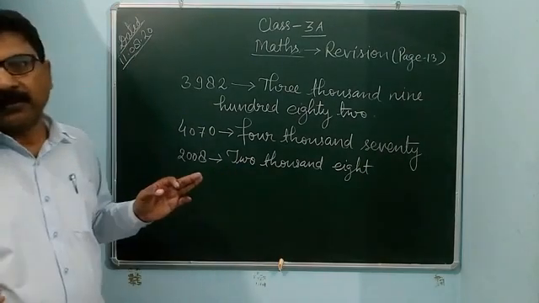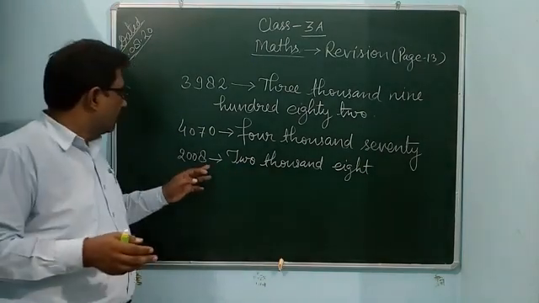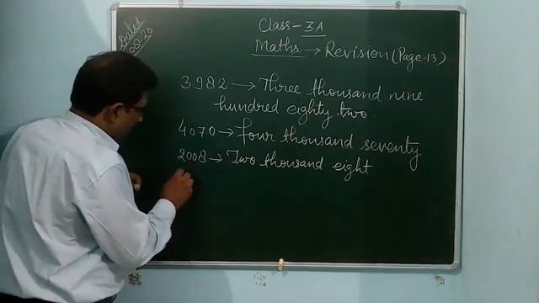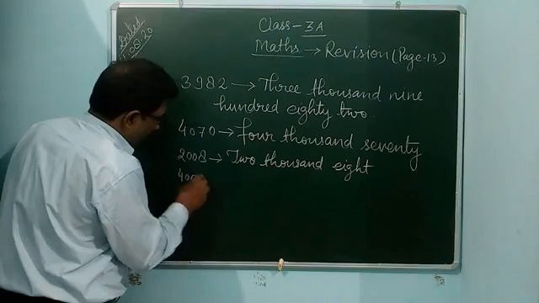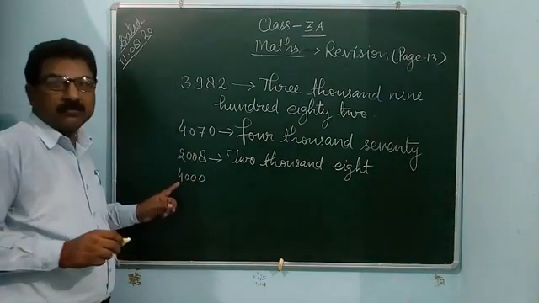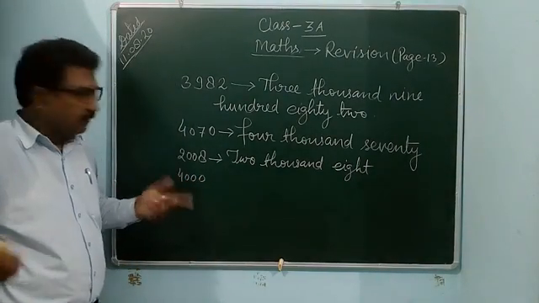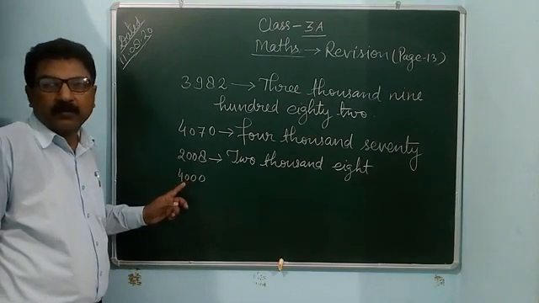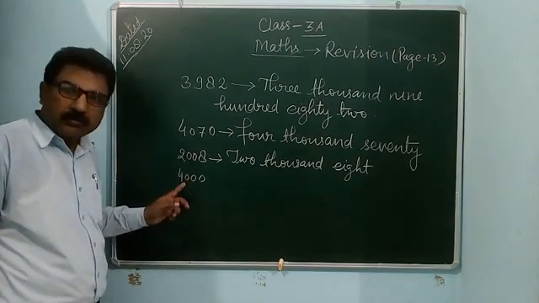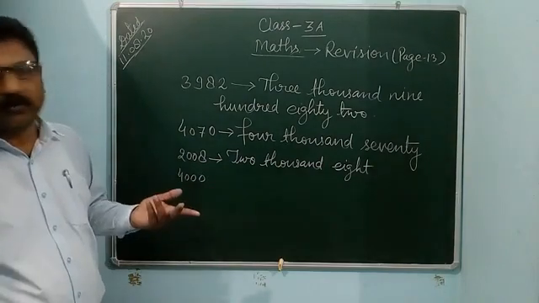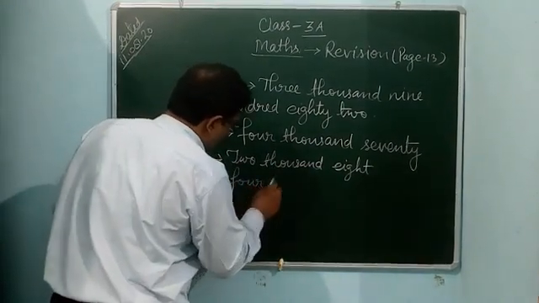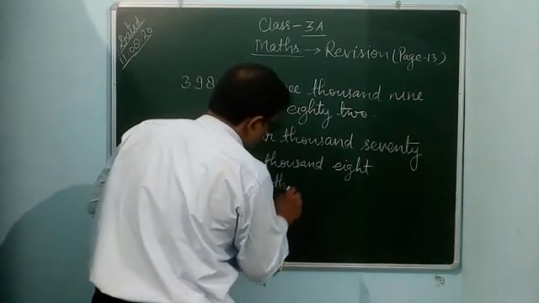Like this, you can see: ones, tens, hundreds, thousands, only 4000. There is no tens and hundreds place value. Only the place value 4 for 4000. So you can write only 4000.